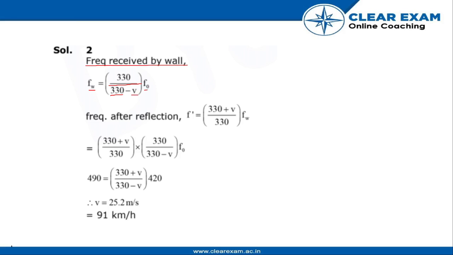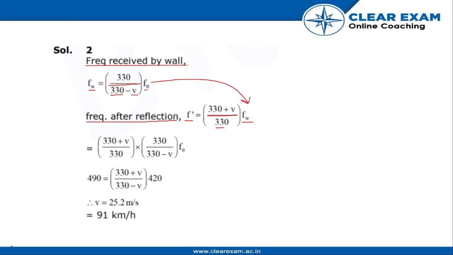Now when the wall becomes the source and the listener, the bus driver, is moving towards it, then the frequency of sound after reflection becomes F dash is equal to 330 plus V upon 330, into the frequency received by the wall. So we'll put this value in this.